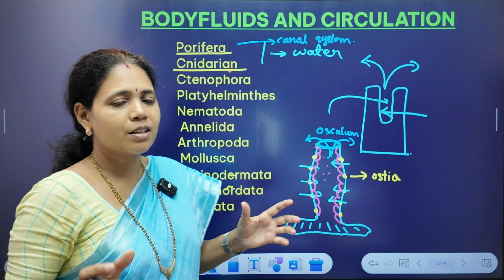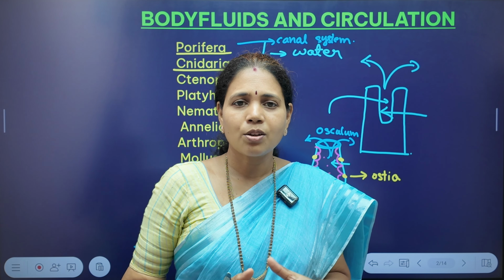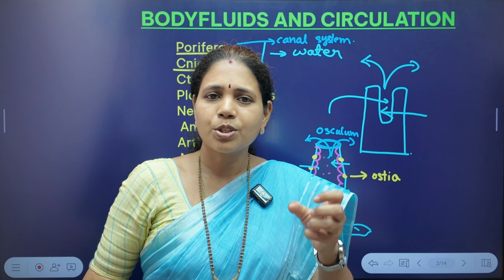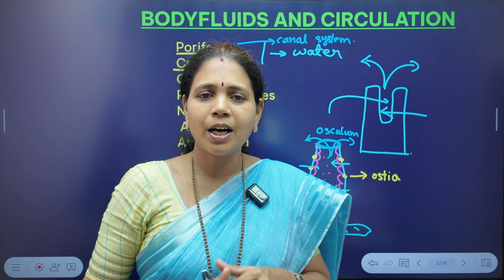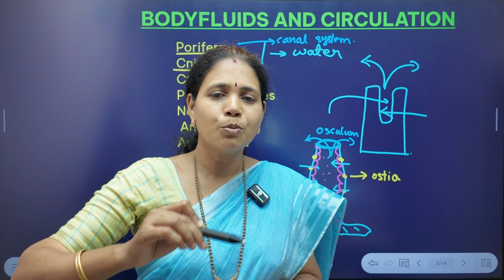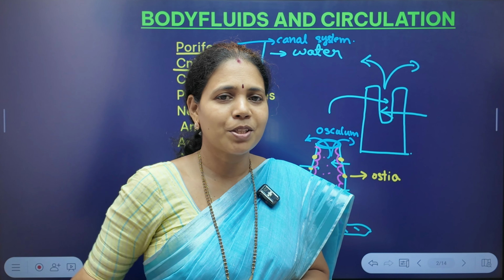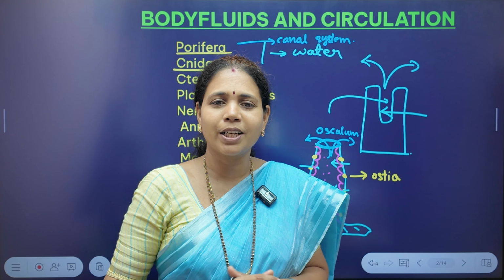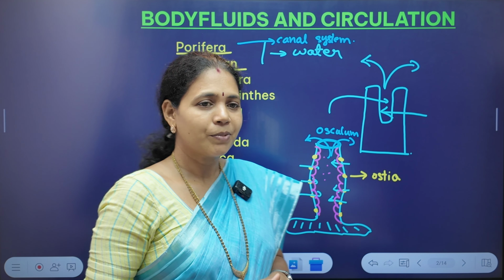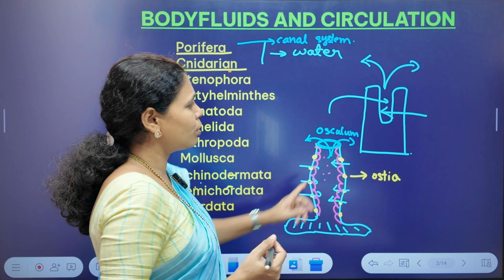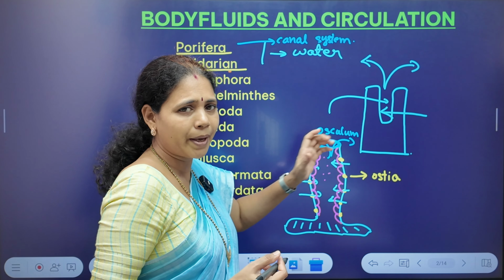The nutrients and oxygen are brought by the water from the surroundings into the body cavity, which are utilized by the cells, and the harmful substances are released into that water, and when the water moves out of the body, these substances also get rid of. So this is how transport occurs in the poriferans. The cnidarians also follow the same sort of mechanism.